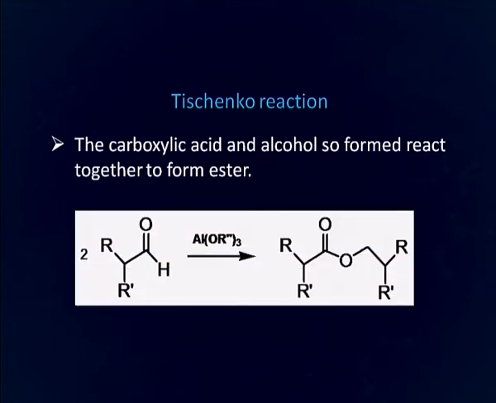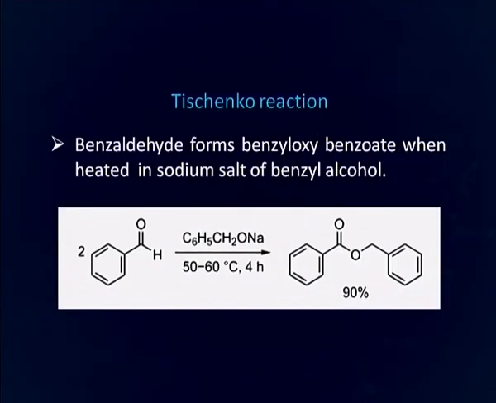That is, as a result of reaction of an aldehyde in the presence of this aluminum alkoxide, we find that there is formation of an ester moiety. Starting from an aldehyde, we are able to form an ester with the help of the Tishchenko reaction. Benzaldehyde forms benzyl benzoate when heated in the sodium salt of benzyl alcohol in 90% yield.